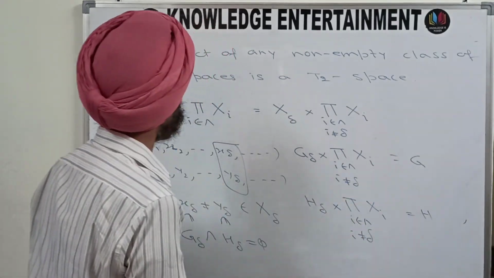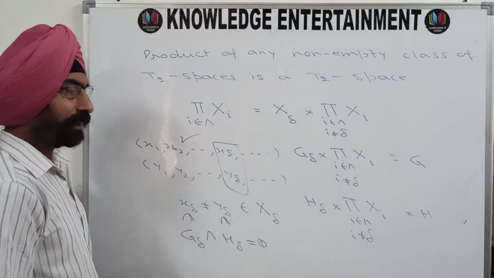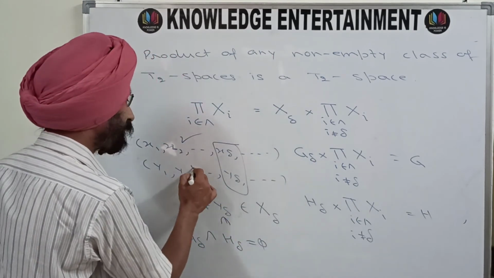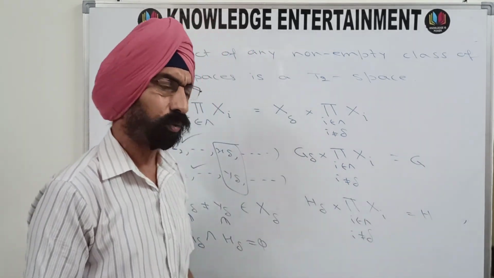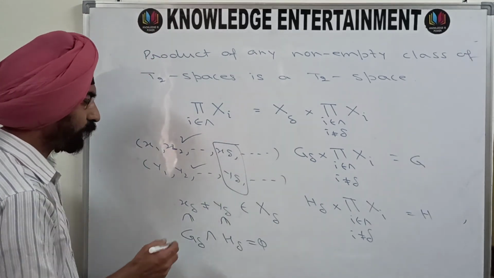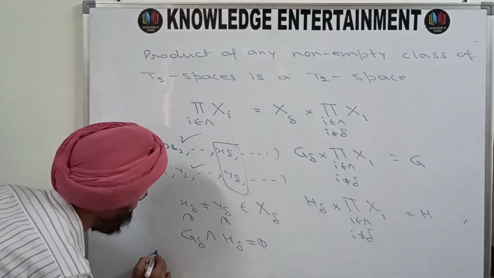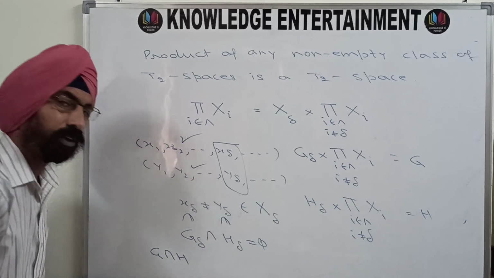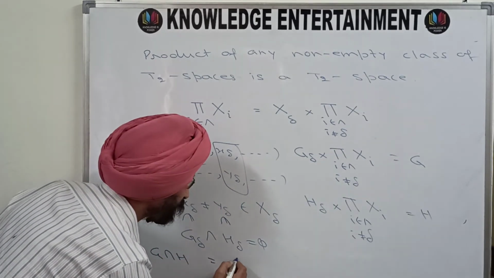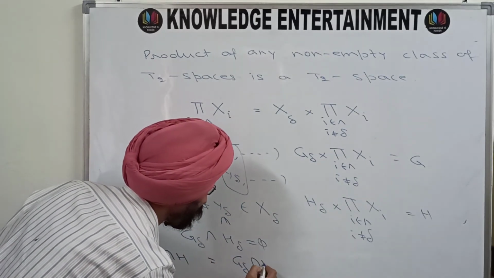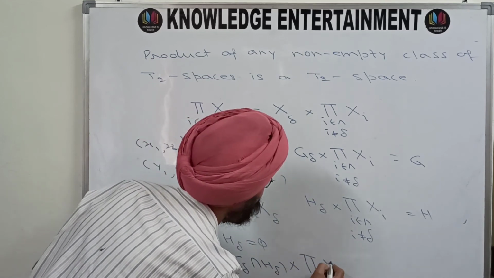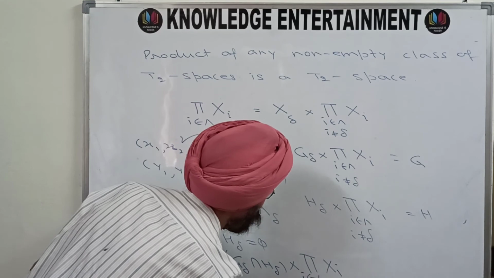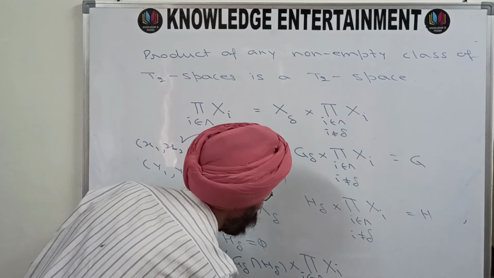Your G contains this point, your H contains this point, and if you take the intersection of these two, that means G intersection H, what will you get? You will get G delta intersection H delta cross the product of the rest of the sets, i belonging to lambda, i not equal to delta.